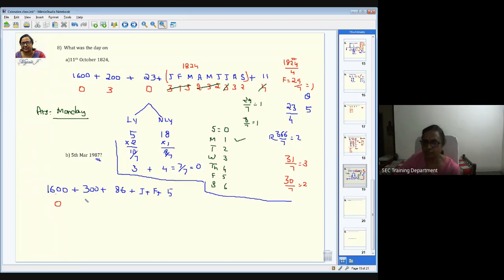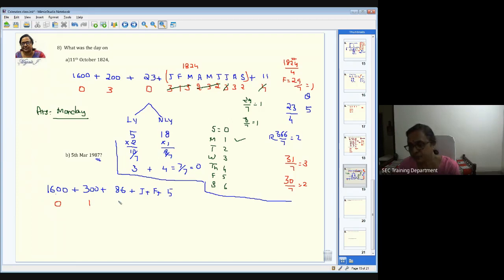You just remember only for 100, so that it will be easier for you. Because for 100, it is going to be 5, that alone you remember. So when it is 200, 5 plus 5. 300, 5 plus 5 plus 5, which is going to be 15. 15 by 7, 1. Good.